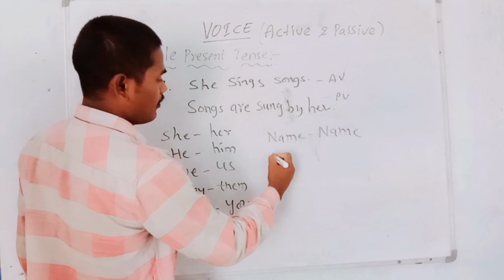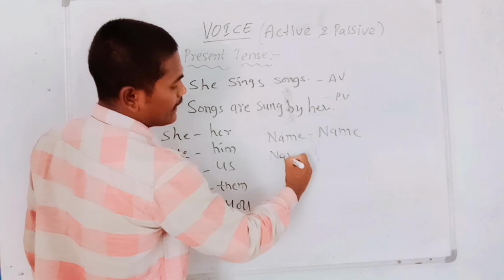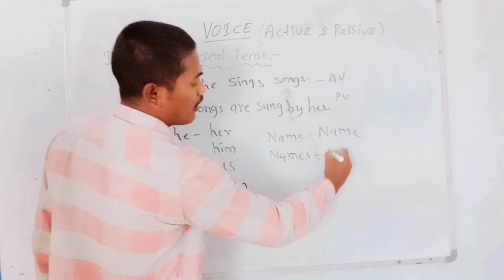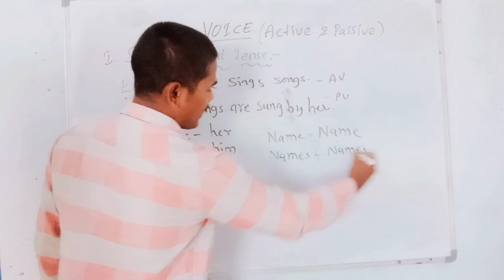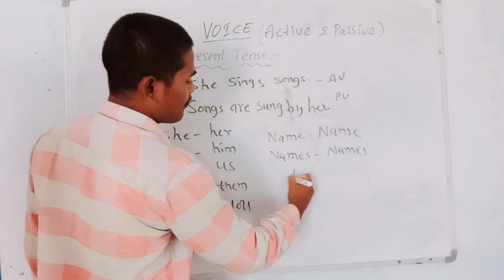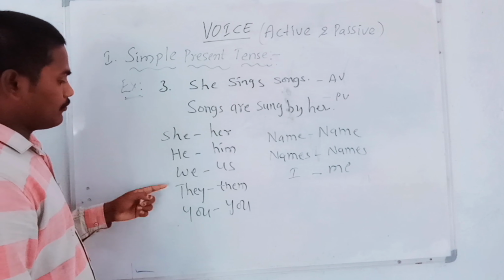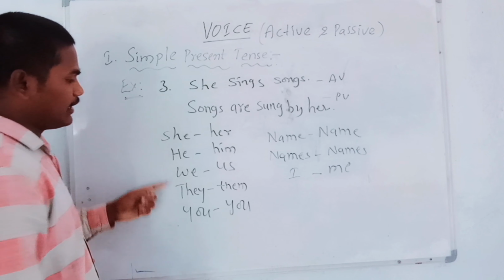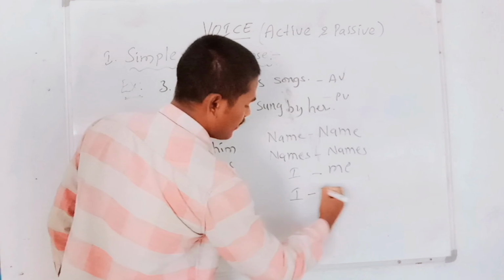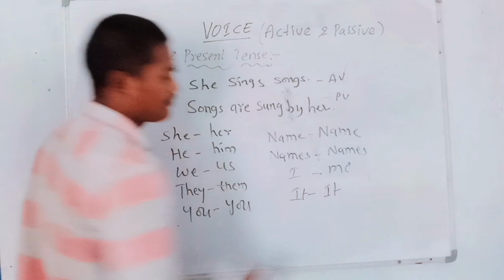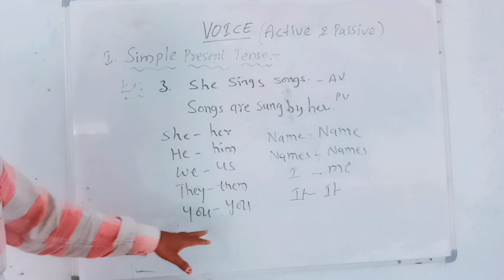Next, names, more than one name, also becomes names in the passive voice. Next, I becomes me in the passive voice. I, we, you, they, she, he, it. It becomes it in the passive voice. So these are very important to remember.